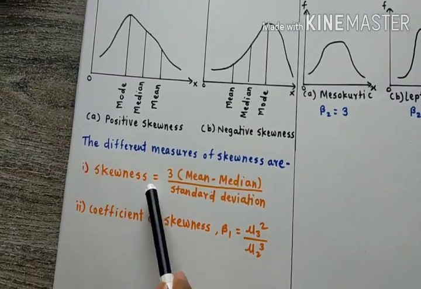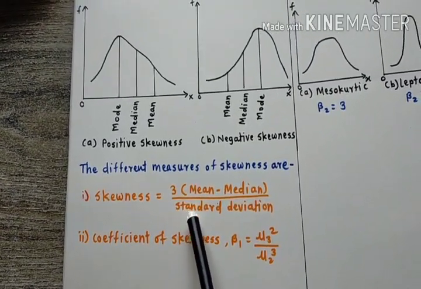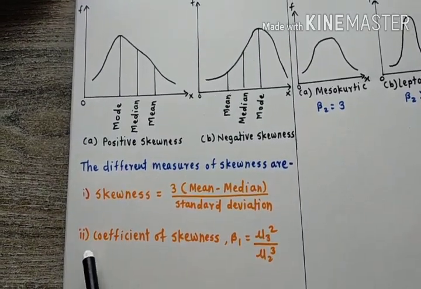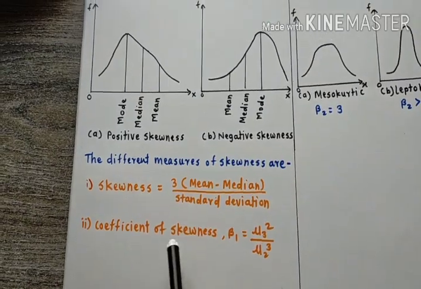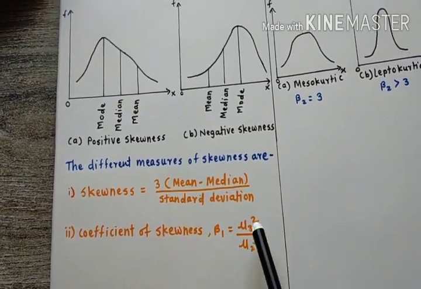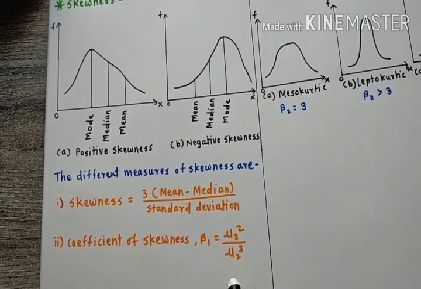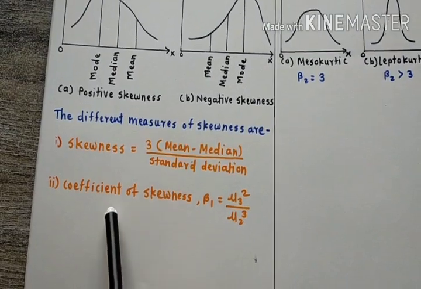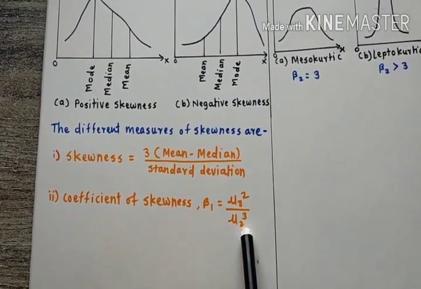First, skewness is equal to 3 into (mean minus median) upon standard deviation, and the second one is the coefficient of skewness. It is more preferred for finding the skewness, that is beta 1 is equal to mu 3 square upon mu 2 cube. In this formula, for finding the coefficient of skewness beta 1, we want the third central moment and the second central moment.